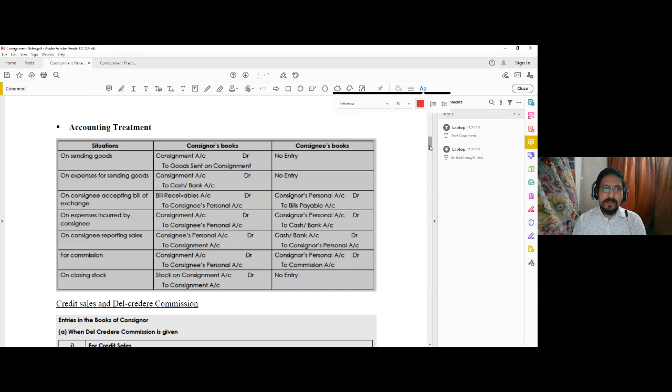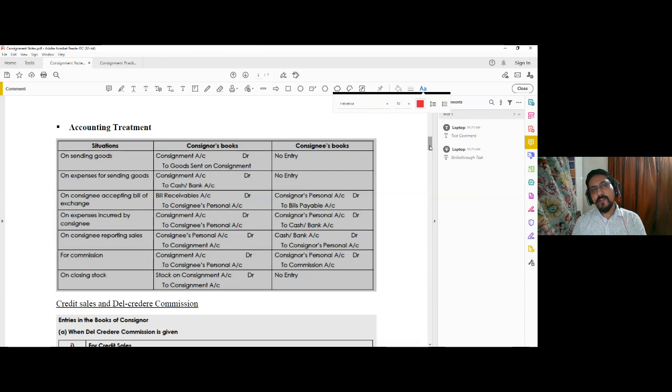At the time of sending the goods, the consignor may incur different expenditure, may be recurring, may not be recurring, that doesn't matter. Whenever the consignor is incurring expenses, since the consignment account is similar to a P&L account, it is a nominal account. For any expenses incurred, consignment account is debited, and since you are incurring the expenses either in cash or through cheque, cash or bank account is credited.